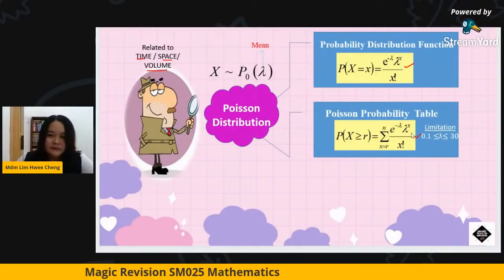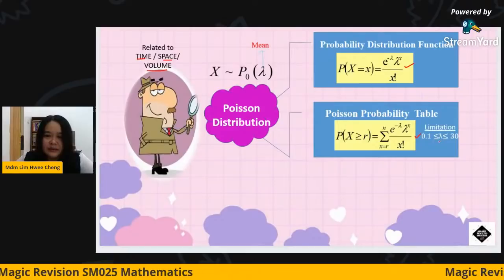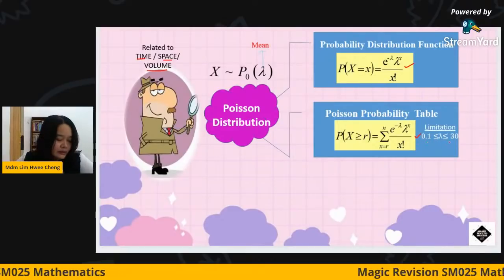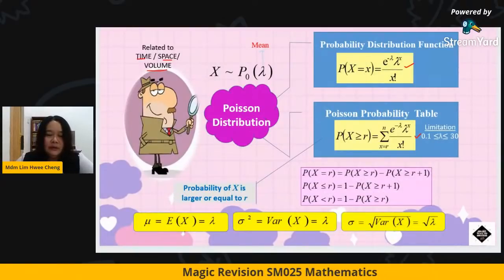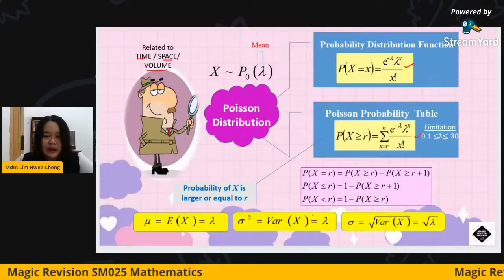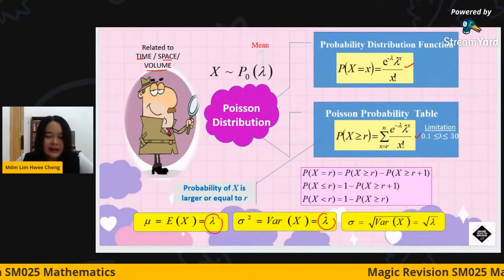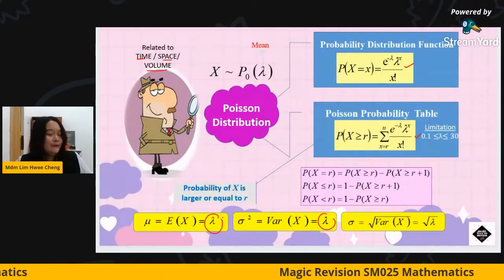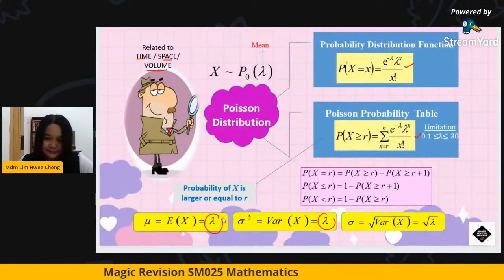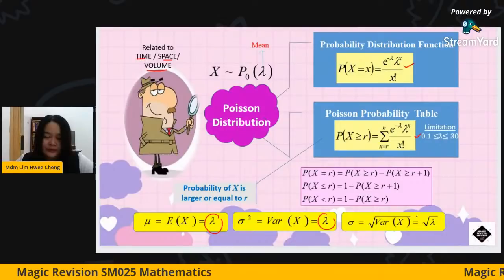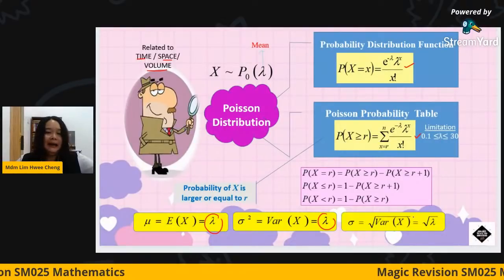And the limitation of the table is that lambda is included only from 0.1 until 30. So for the value of mean, it is mu equals lambda. Variance, sigma squared, is also lambda. So this one you must be careful about. The mean and the variance for the Poisson distribution are the same, and sigma will be the square root of lambda.